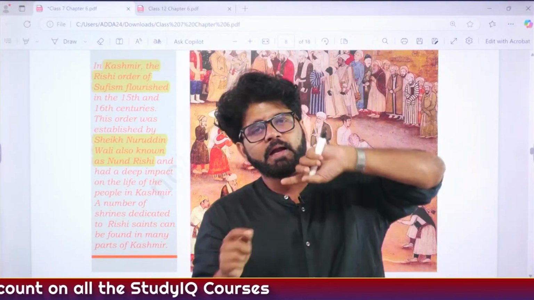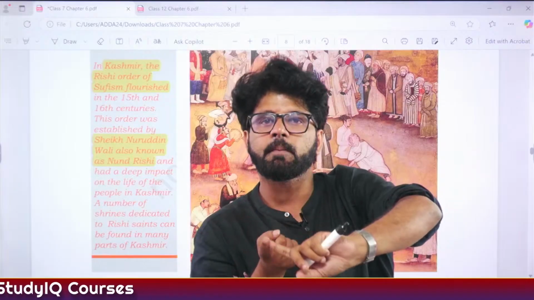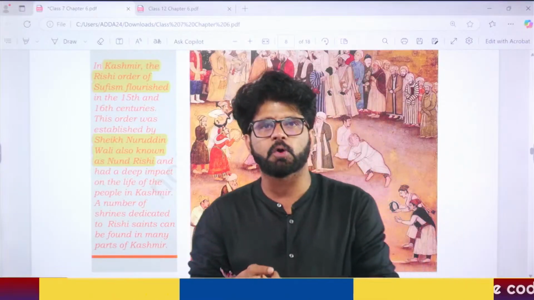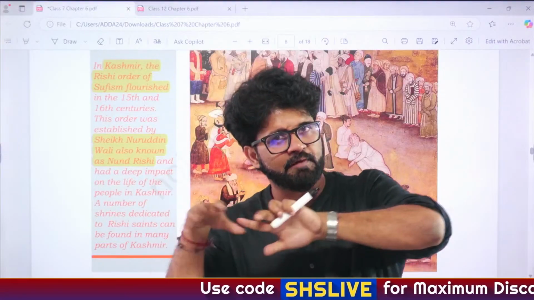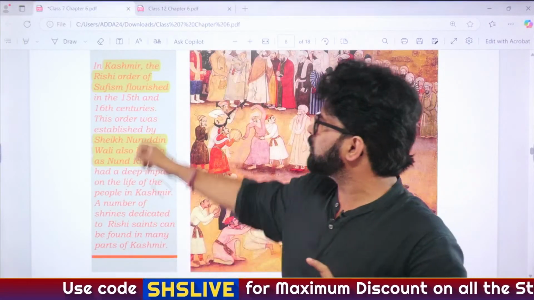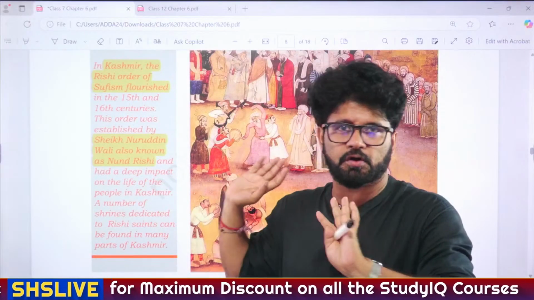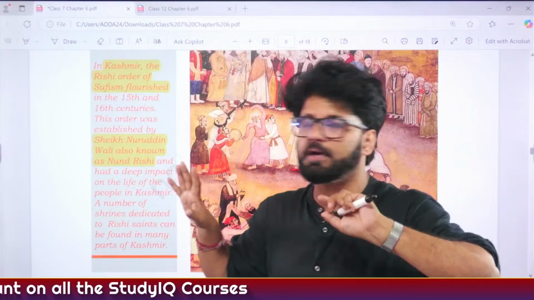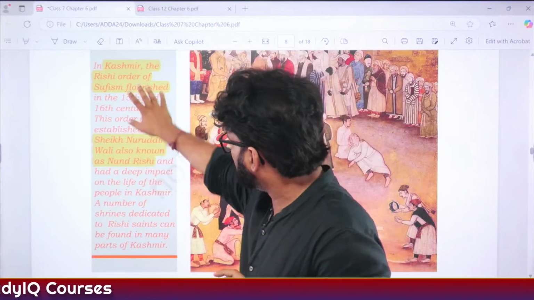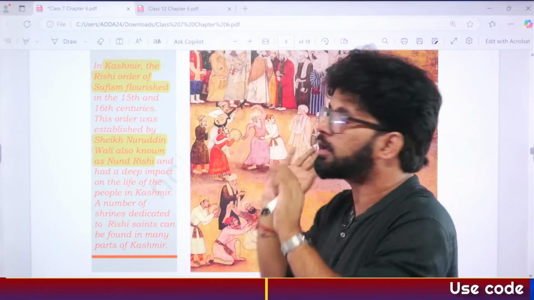See, understand. Again, let's go back. What we have discussed, Abul Fazl in his Ain-e-Akbari, he talks about 12 or 13 silsilas. Out of those 12-13 silsilas, Chishti and Suhrawardi became very popular. There were other silsilas also, one of which was the Rishi order of Sufism. So even if you forget Rishi order, just remember Sufism was very prominent, and the founder was Sheikh Nuruddin Wali of this Rishi order, also known as Nand Rishi or Nund Rishi.